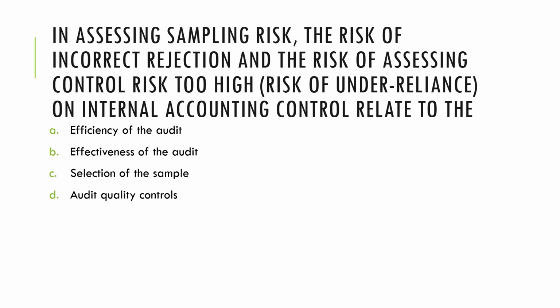So the opposite of the acceptable risk of incorrect acceptance, or ARIA, is the risk of incorrect rejection. There is no such thing as acceptable risk of incorrect rejection. We do not try to control type 1 risks anyway. What are mentioned here are type 1 risks, and they affect the efficiency of the audit. So alpha for this number.